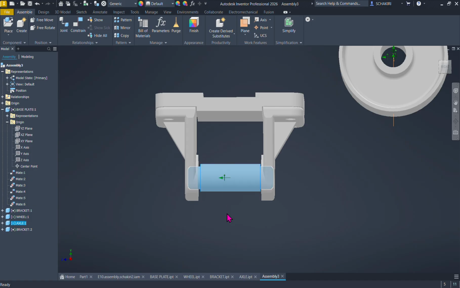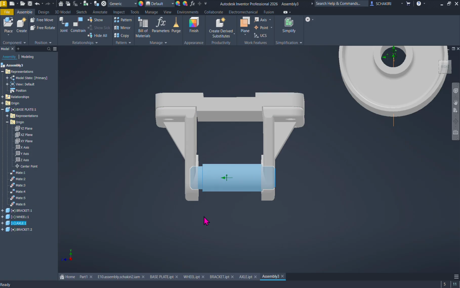How to do that? To do this, we cannot use only the same constraint, but this time we're gonna use plane to plane, not axis to axis, because axis to axis works with circular shapes.